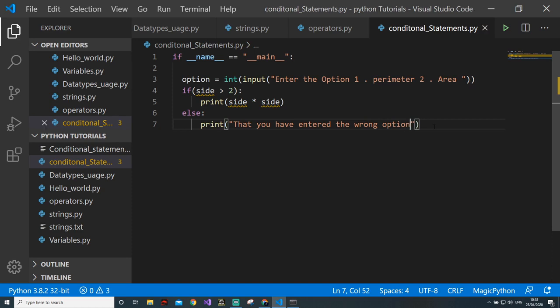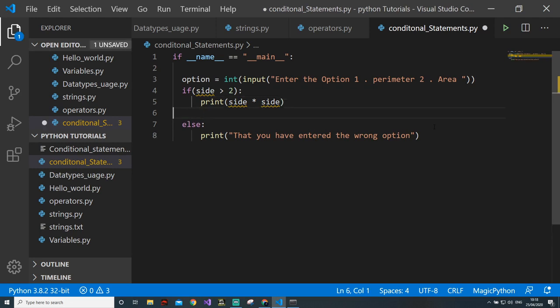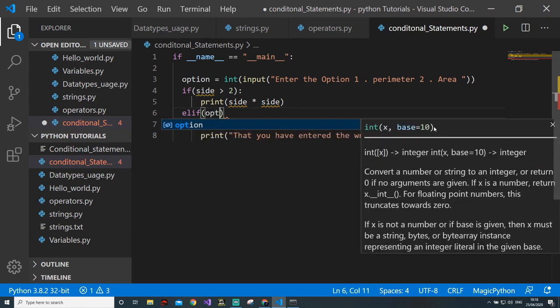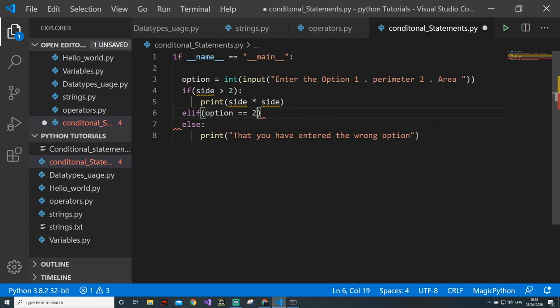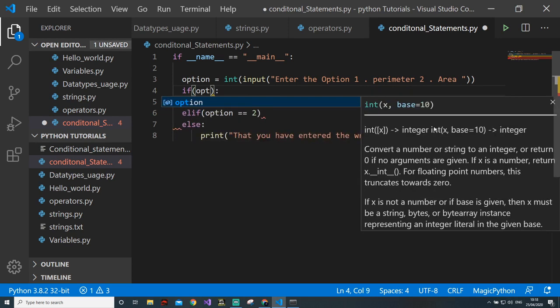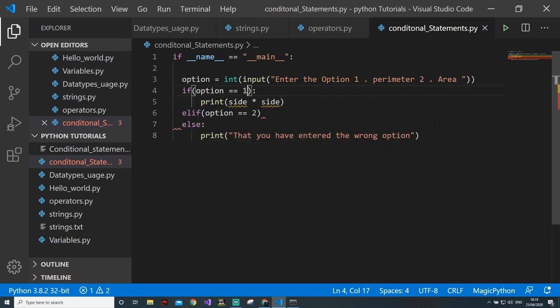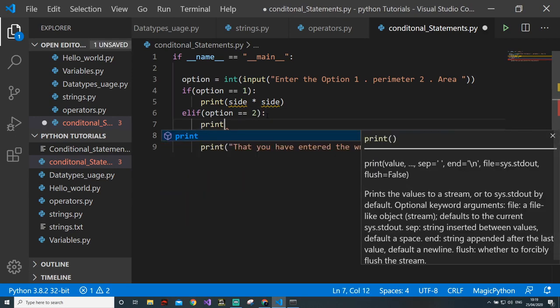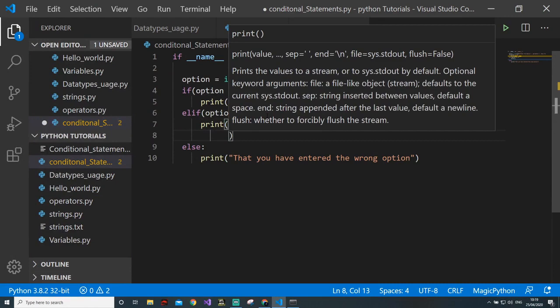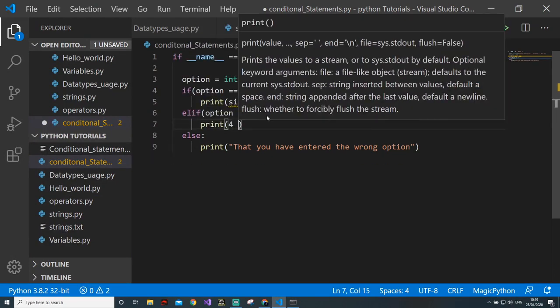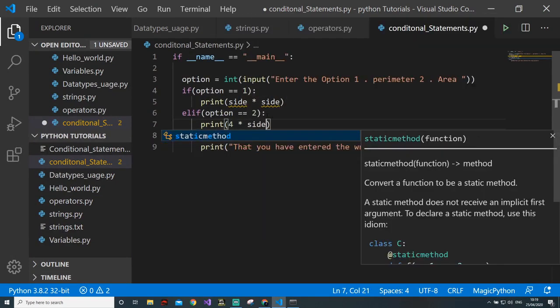But now the question is how we will check for 1 and 2. In this case, else if comes into the picture. Elif is provided by Python, in which we can check if option is equal to 1, and in this case, print 4 into side.